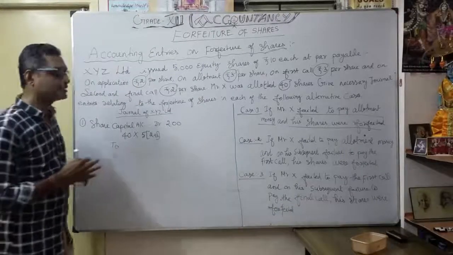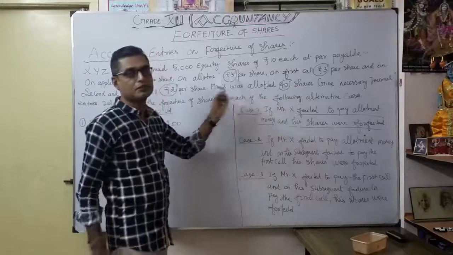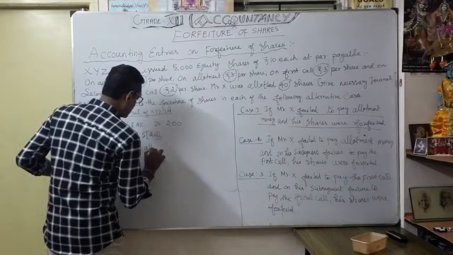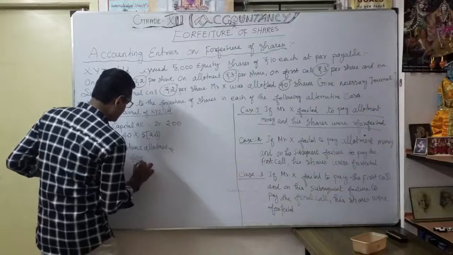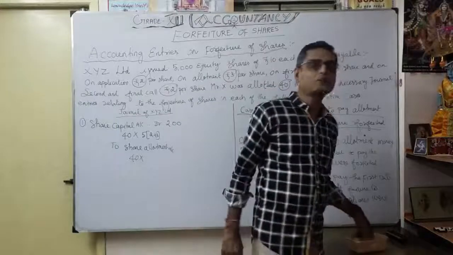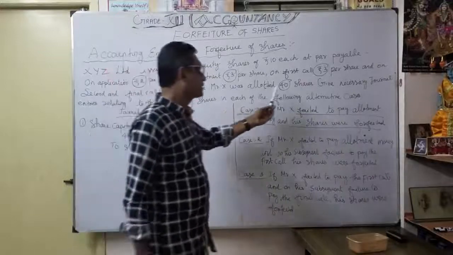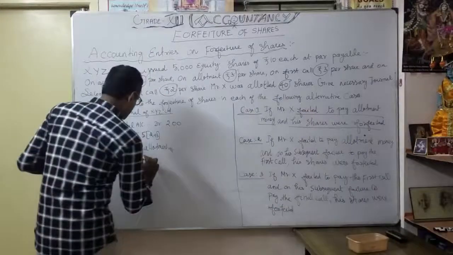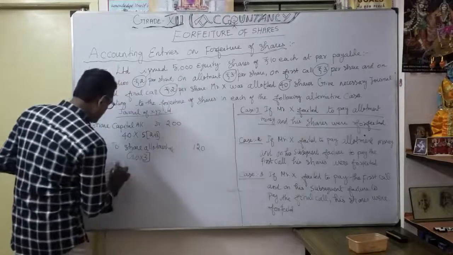What's the default here? Share allotment is default. How many shares? 40 shares. What's the default value? 3 rupees. That you are going to write first here. To share allotment account. How much? 40 into this 3 rupees is the default value. So particular allotment money, the shareholder, how many shares? 40 shares, X is a holder. The 40 shares is not yet paid even though share allotment money was called. So what is the value? 3 rupees. Okay. So how much? 120.